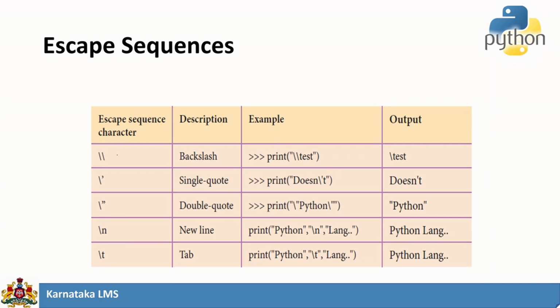Whenever you print, a backslash has a particular meaning. Say \t means tab. But if you want to change the meaning of that backslash and have it printed as it is, you can use a double backslash, and it will be printed. Here also we are using single quotes. If you want to print the single quote, you can do it by using backslash single quote, and it will be printed as it is. The same way you can use double quotes, \n and \t.